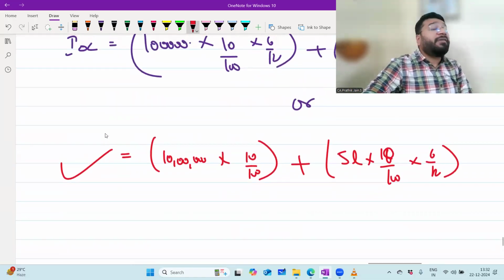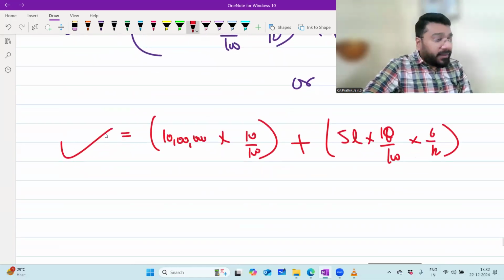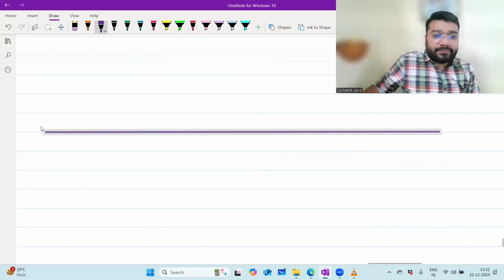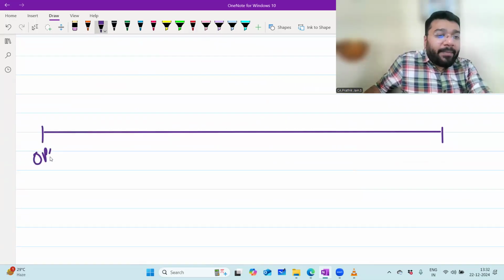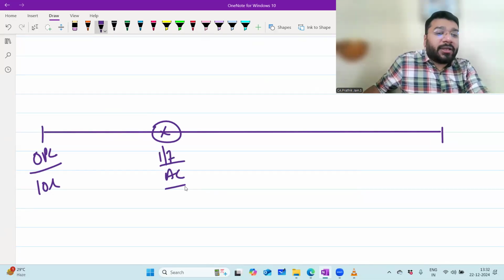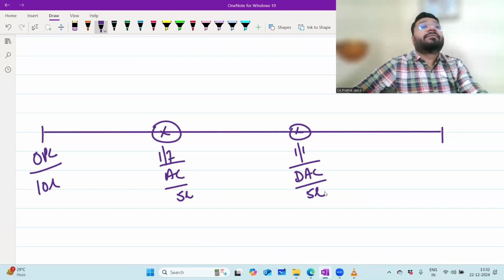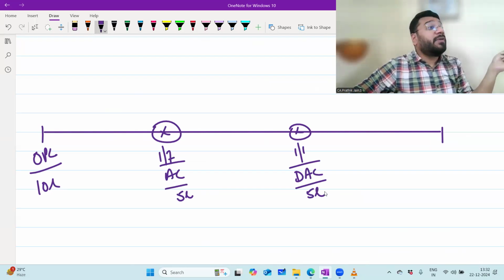But the problem comes when you have a drawing against capital item. You don't believe me? We'll do it here. Same question, different twist. Opening capital on 1/4, 10 lakh. On 1 July, additional capital, 5 lakh. On 1 Jan, drawing against capital, 5 lakh. What is the meaning of drawing against capital? Drawing means withdrawal of money, and you've withdrawn the money from your capital.